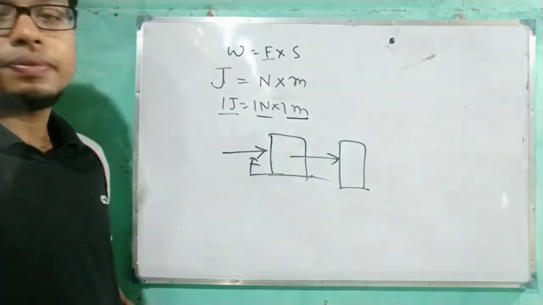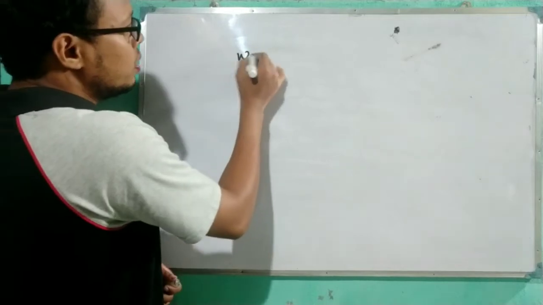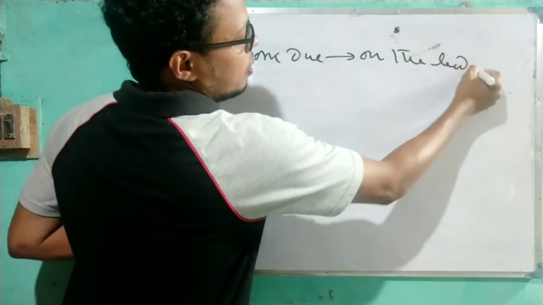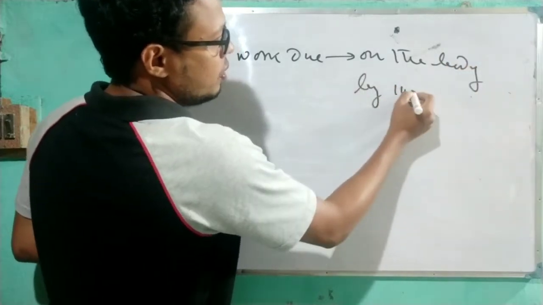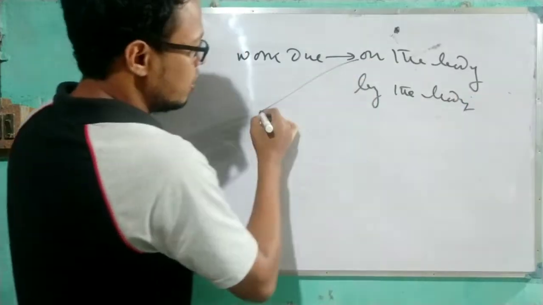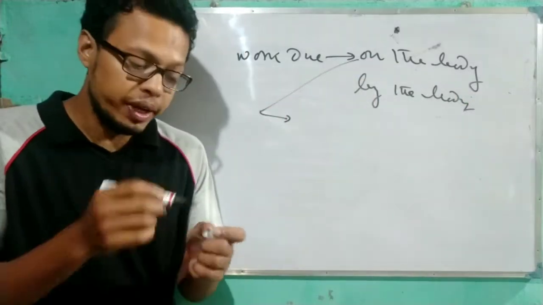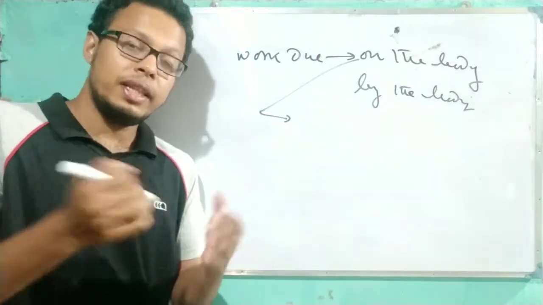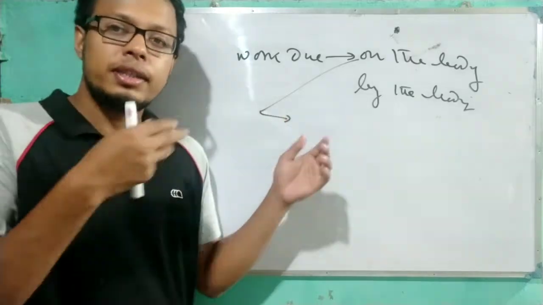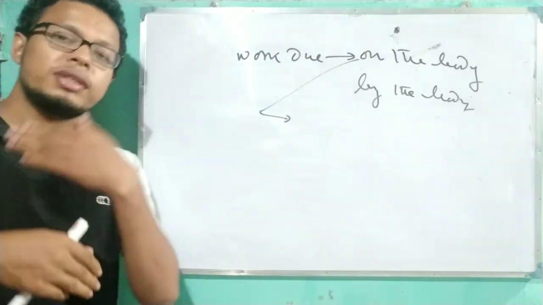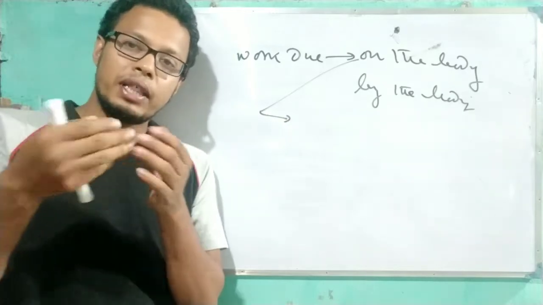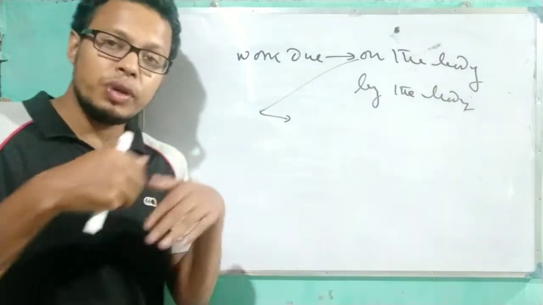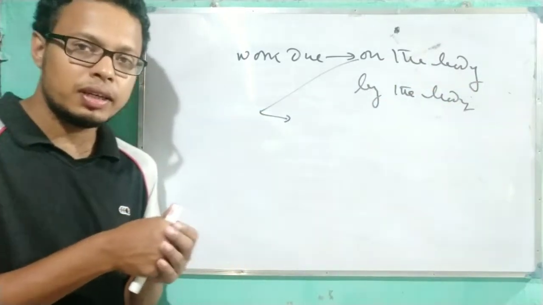Clear? Now two terms you have to learn: work done on the body and work done by the body. First one is work done on the body. On the body means, suppose I am applying the force on a body and that body is moving, then we can say the work is done on the body. Example: when you are cycling, you apply the force on the pedal, means from outside you are applying the force, that's why the cycle is moving. We are doing the work on the cycle. Are you getting my point?